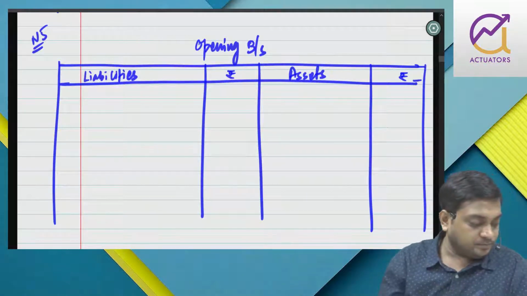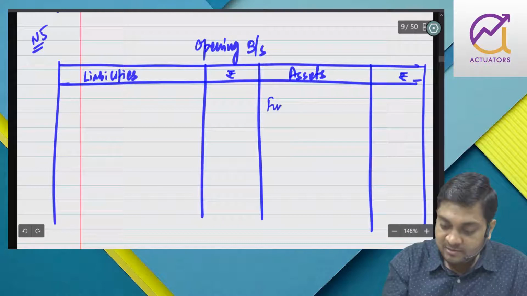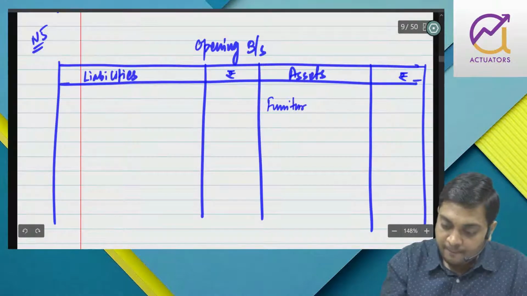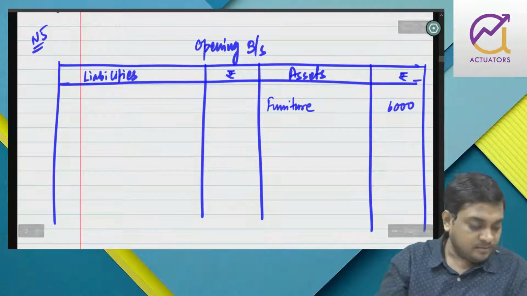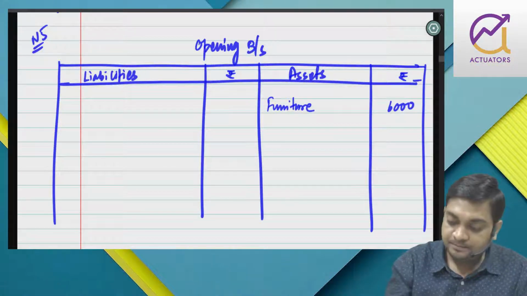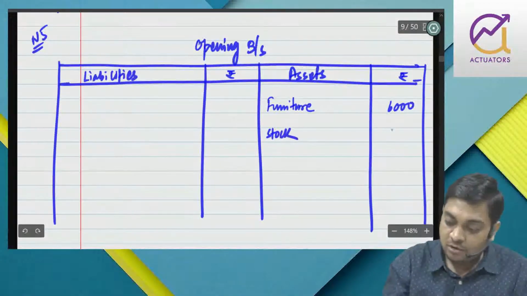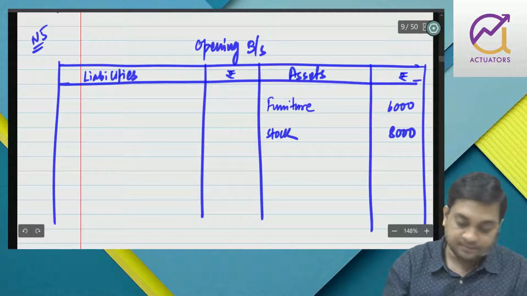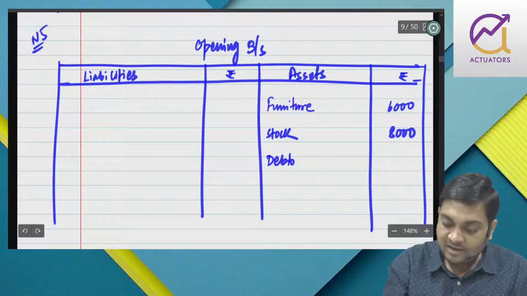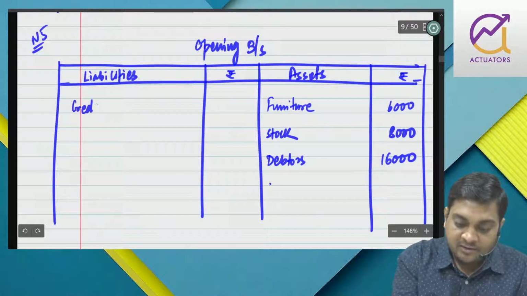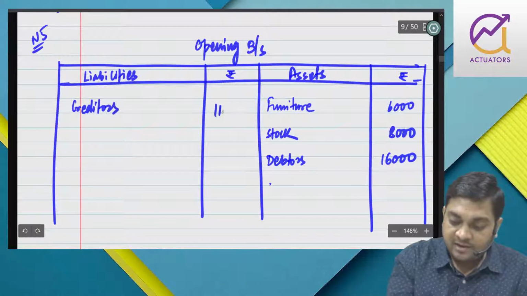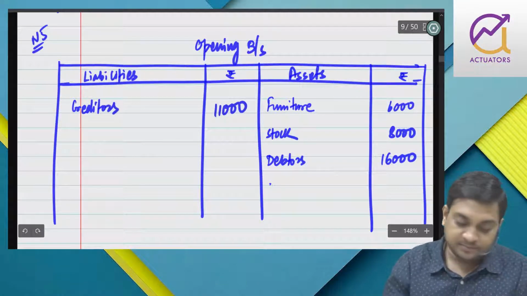Right? So first we have furniture 6,000, opening one. Then we have stock 8,000. Then we have debtors 16,000. Then we have creditors 11,000.